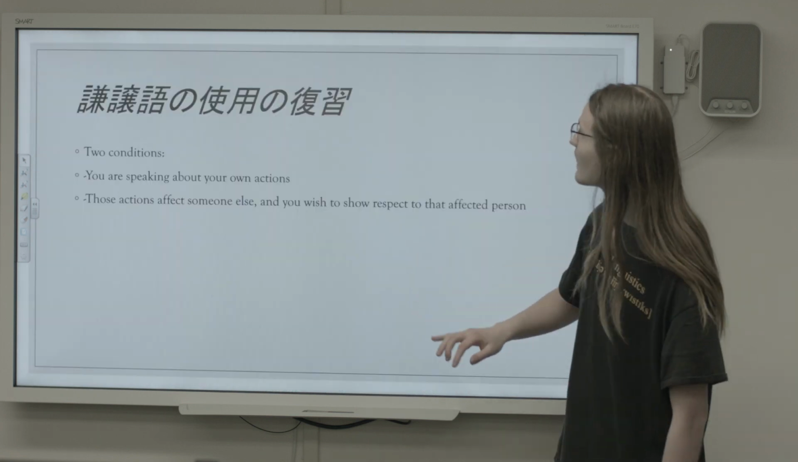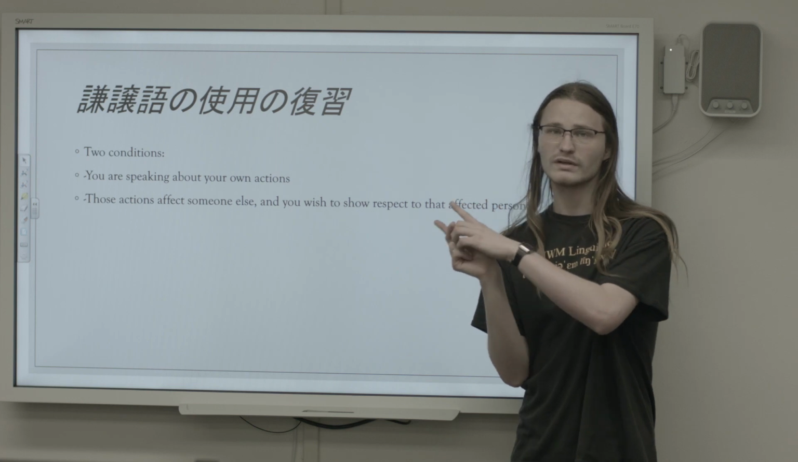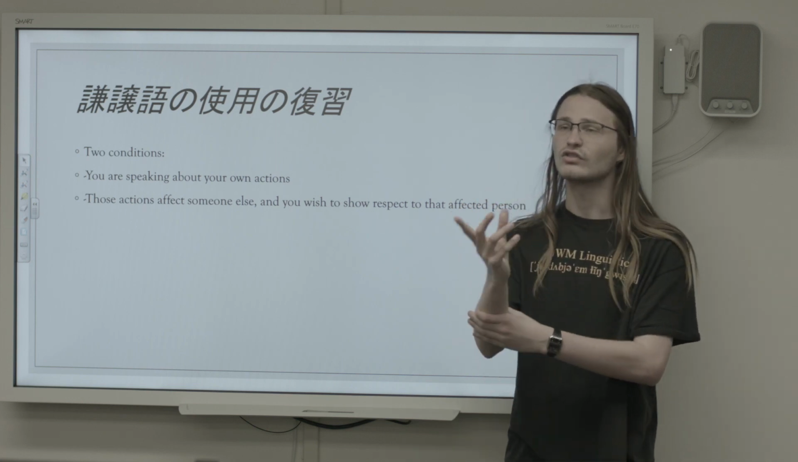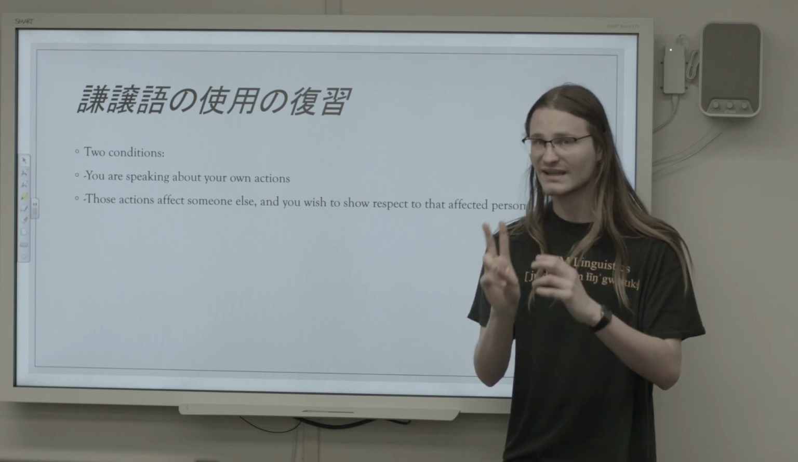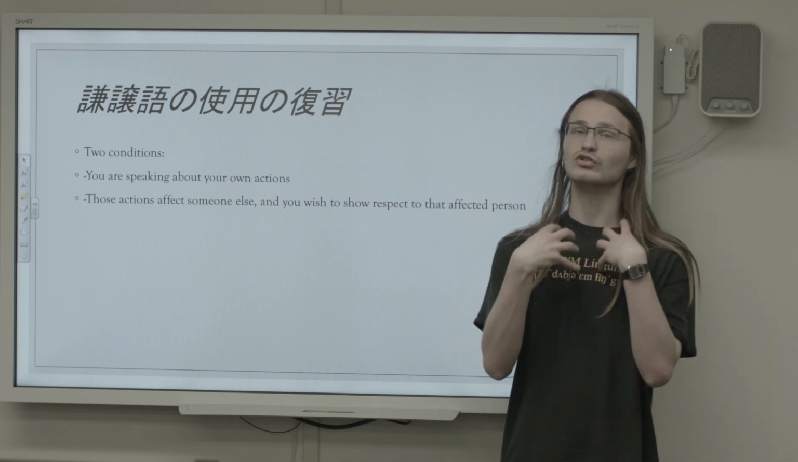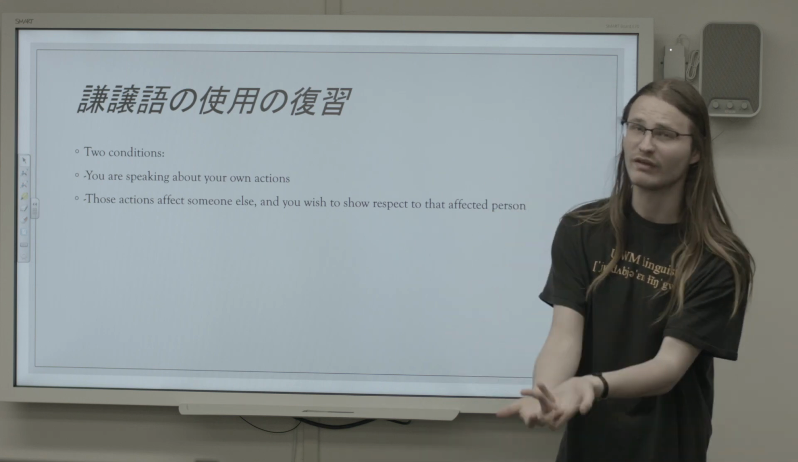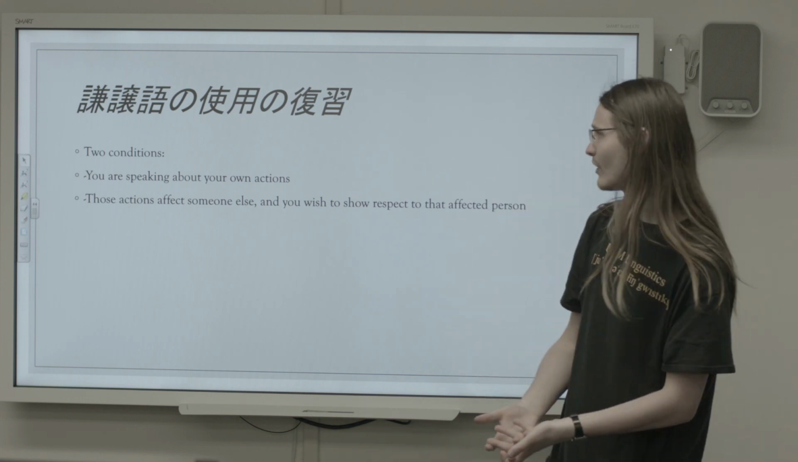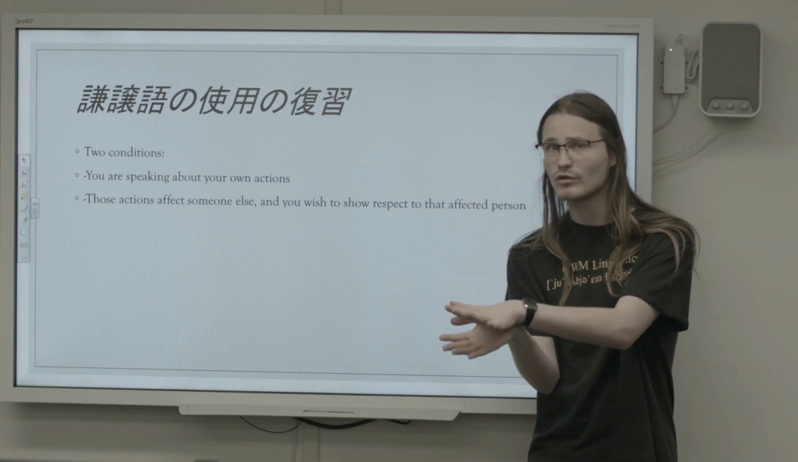So to begin with, let's review the two conditions that are going to warrant the use of Kenjougo. First off, you're talking about yourself, and you're talking about what you are doing. Second, whatever it is you're doing is going to be having an effect on somebody, or is going to be done for the benefit of someone, or something along those lines. And the people affected by that are people that you want to show respect to.